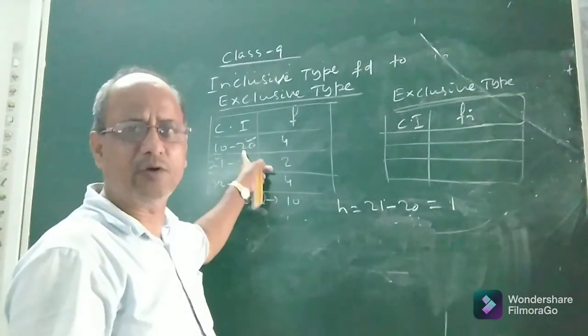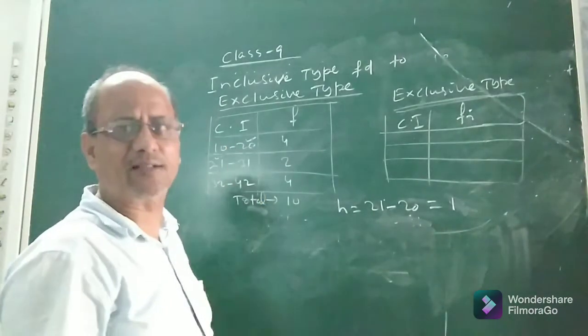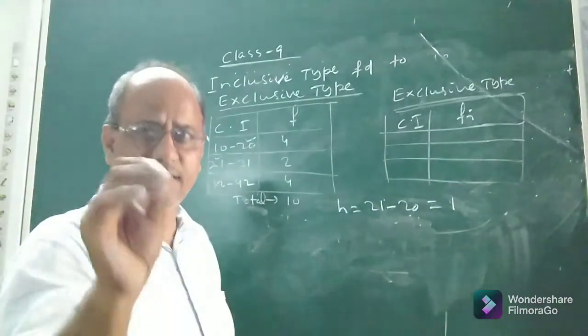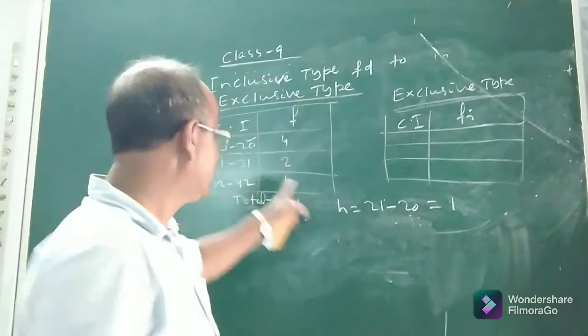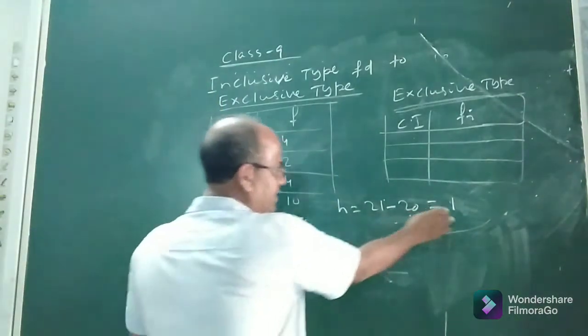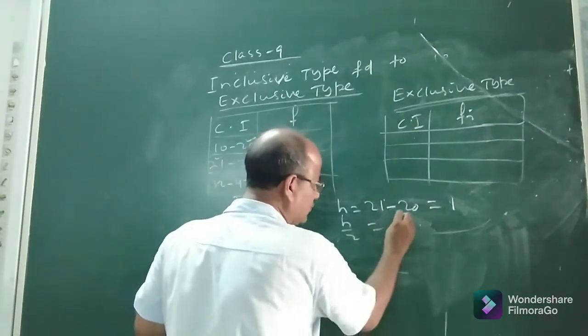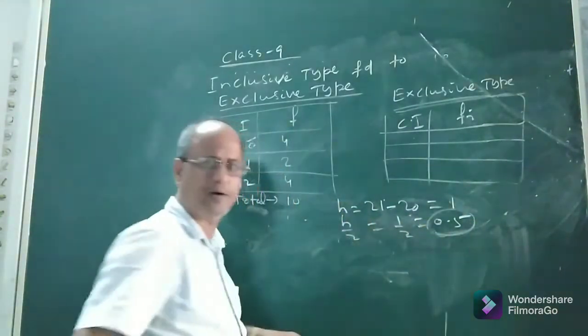If I ask you what is the width or size of this class interval, the answer will be 20 minus 10, upper limit minus lower limit, it is 10. 10 is the class size or size of class interval or width. Okay, so first you find h, it is 1. So find out h by 2, divide h by 2. So it is 1 by 2, 0.5, it is the process, you see, now 0.5.